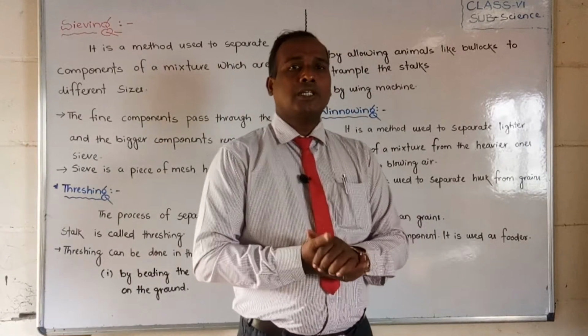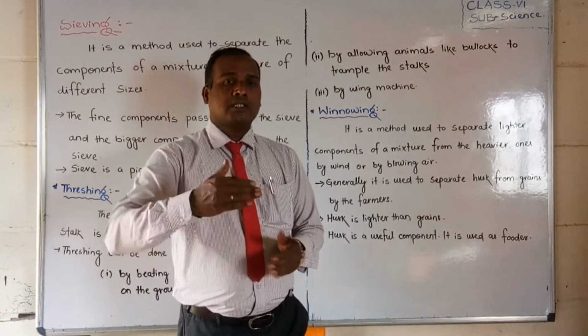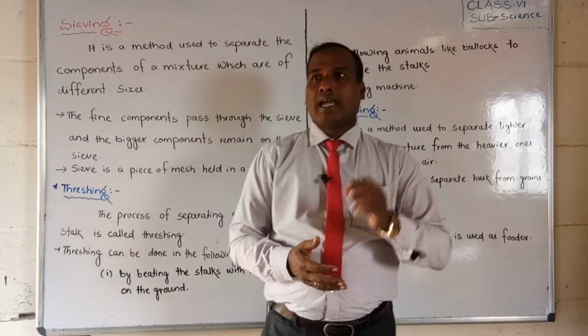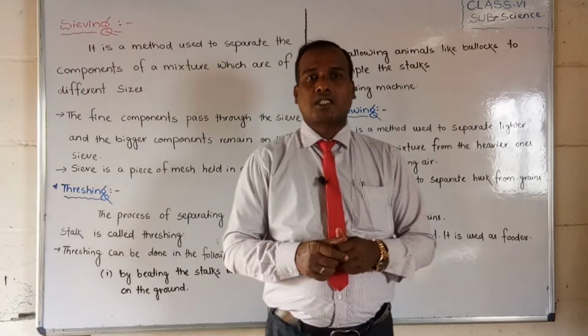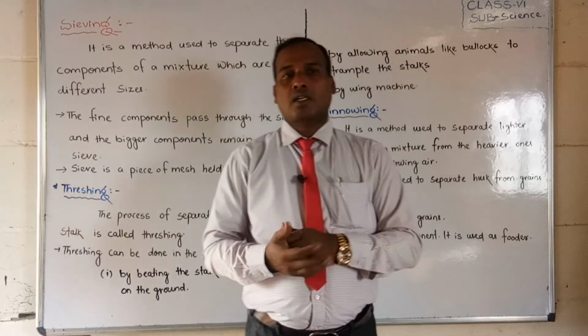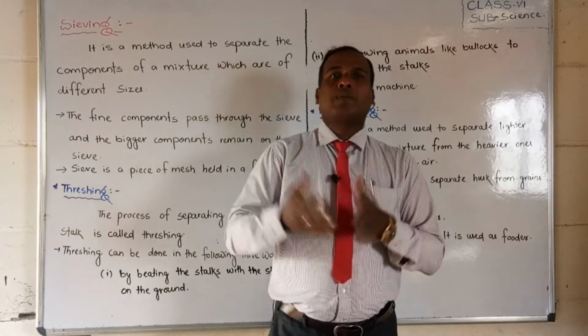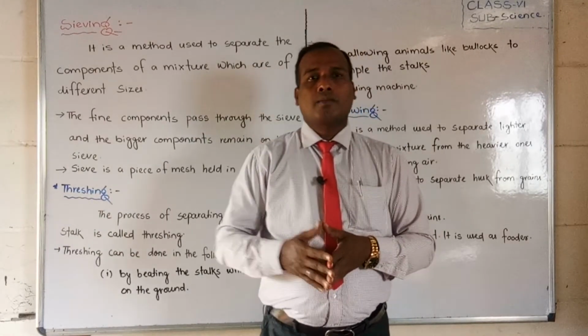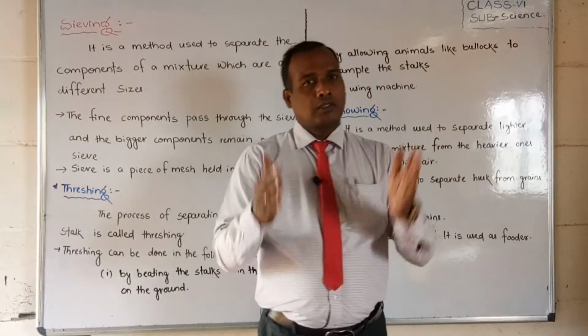And what is winnowing? Winnowing is another method also, students. We can separate the light particles that are mixed in, which is called husk. Husk is mixed with the grain crops, and when we keep it in the wind, by the air the light particles will detach from the grain crops.